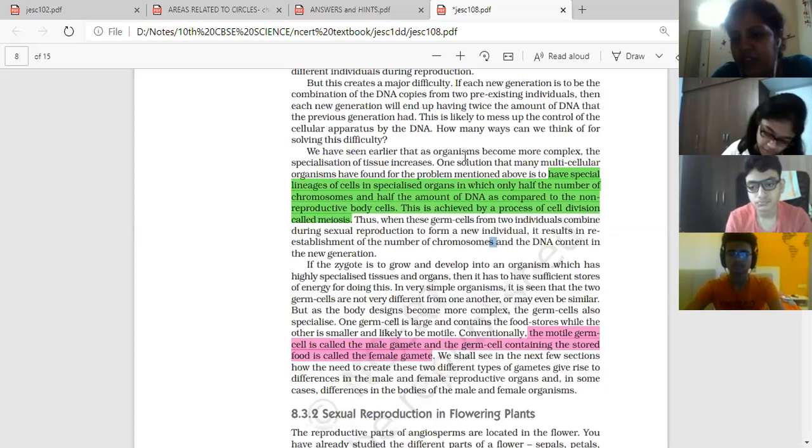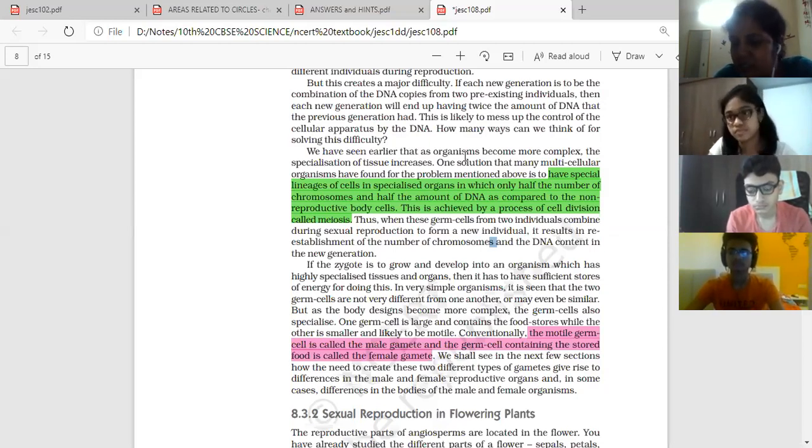At the time of fertilization, when these two gametes fuse together to form the zygote, they combine to form n plus n, 2n chromosomes. And further, the zygote divides by mitosis, so the same 2n chromosomes are copied every time. In every cell, the same number of chromosomes will be copied. This way, the number of chromosomes is maintained in the parent as well as in the offspring. This question is asked for 3 marks. Is that clear?